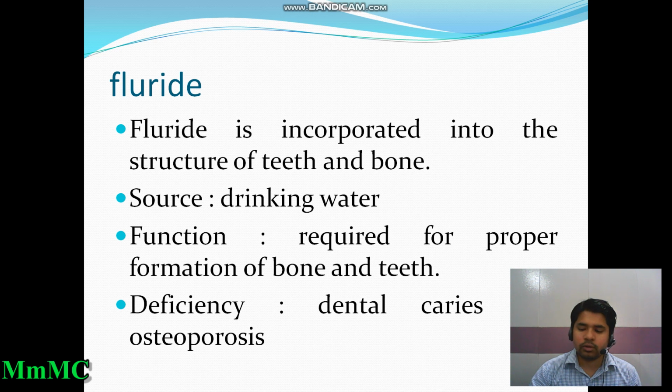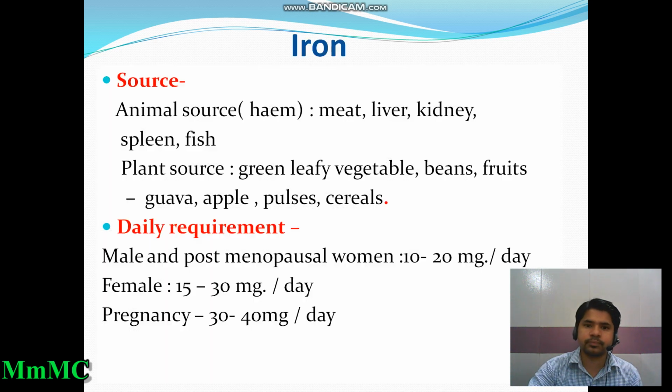So we get our information from various sources. Just open your eyes and think. This fluoride is very necessary for our teeth, and deficiency of this fluoride causes dental caries and osteoporosis.